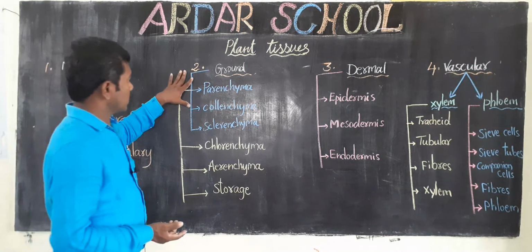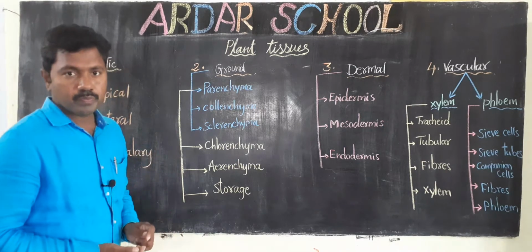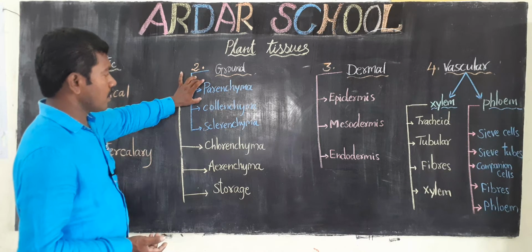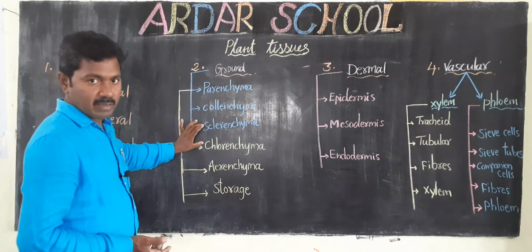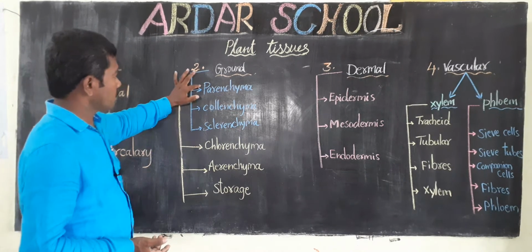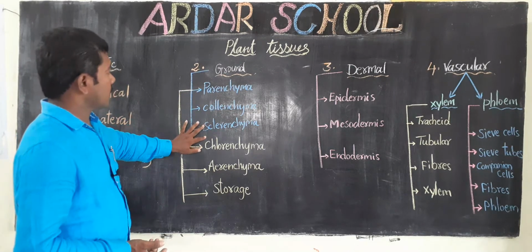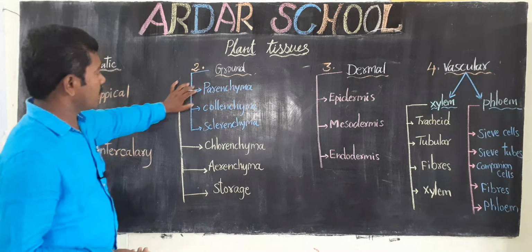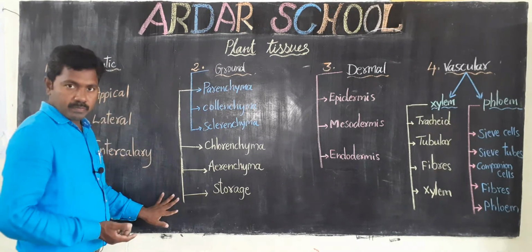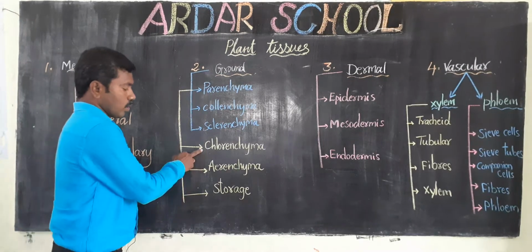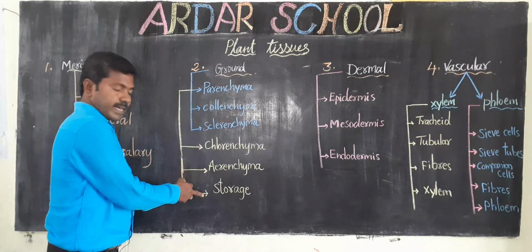Next, the second one, ground tissue. Ground tissue is mainly 3 types: parenchyma, collenchyma and sclerenchyma. Again, in parenchyma there are 3 types: chlorenchyma, aerenchyma and storage tissue.